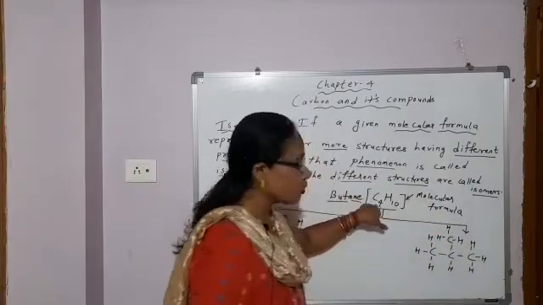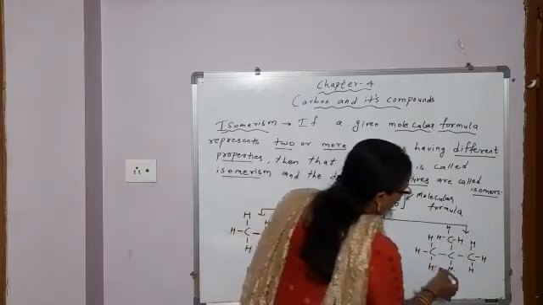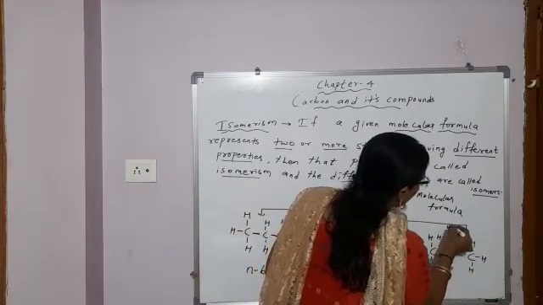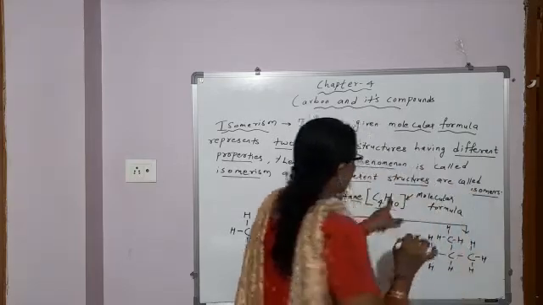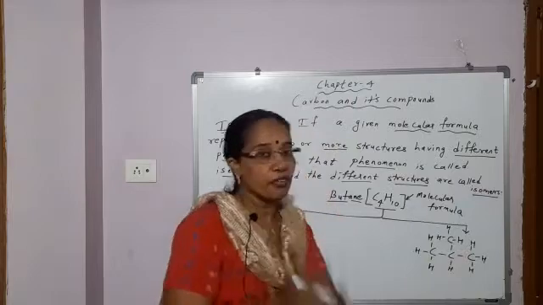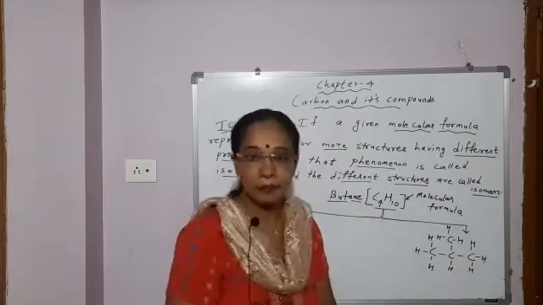How many carbon atoms? 4. Hydrogen, 1, 2, 3, 4, 5, 6, 7, 8, 9, 10. H10. So this compound also, as you see, has molecular formula C4H10.